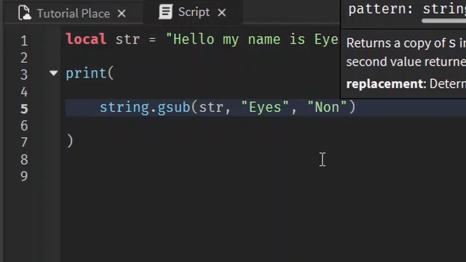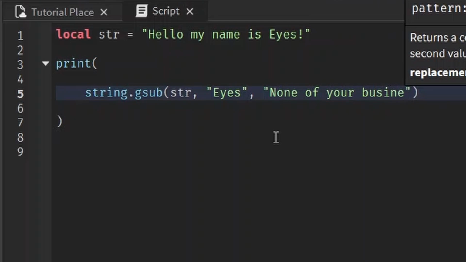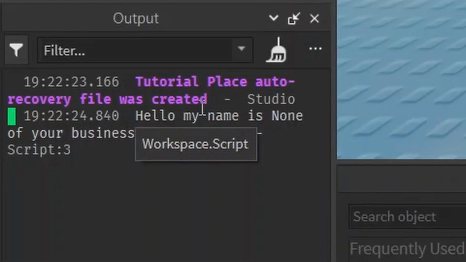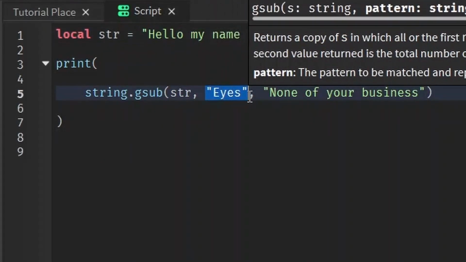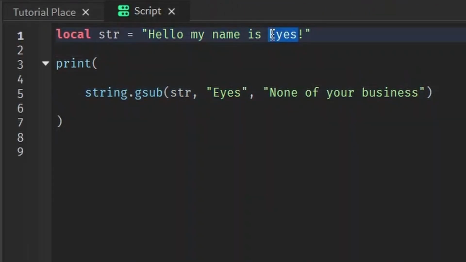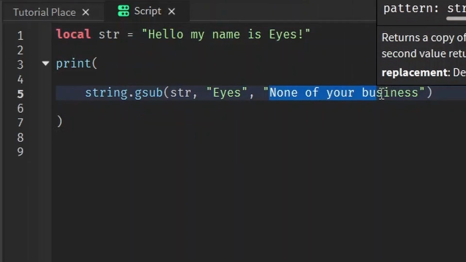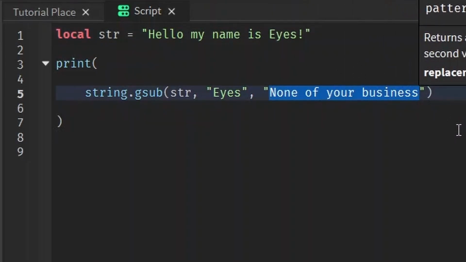So change it to "none of your business." And let's run that. Hello, my name is none of your business. So we gave it this string. It's looking for "I"s. Oh, I found "I"s. And now I have to replace them with whatever this is. And it's "none of your business."